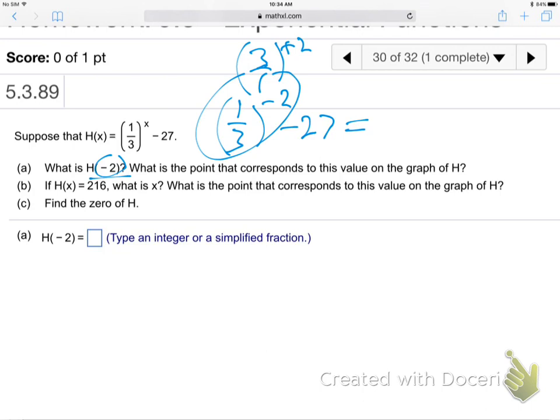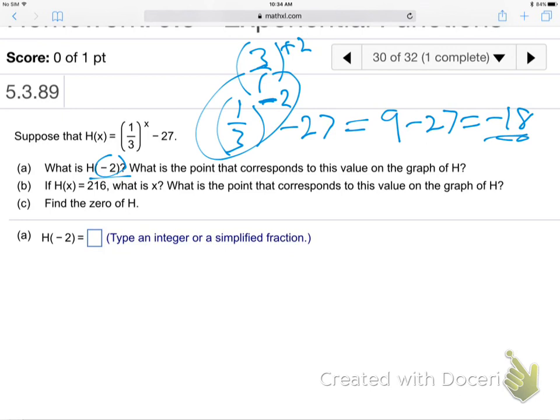Negative powers flip things, and then you do the power. The power becomes positive after it causes the flip. The negative part of the power causes the flip, and then becomes positive. So that's exactly right. So it's 3 over 1, or just 3 squared. 9 minus 27 is that minus 18? Yeah, minus 18. Is that good so far? So negative powers, the negative part of the power causes the flip.